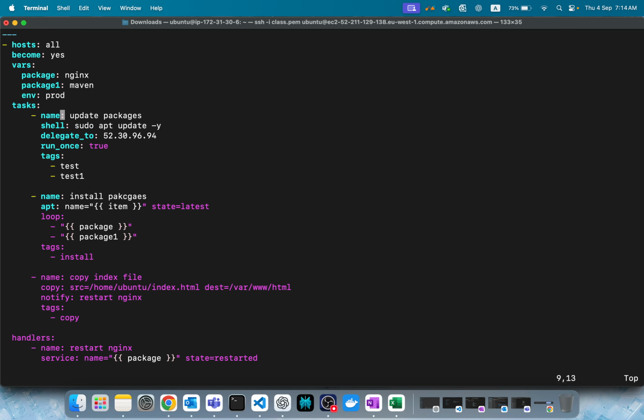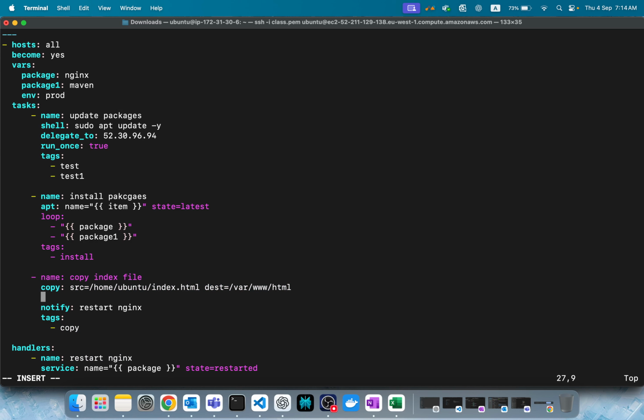So now I want to copy the file only when the env is prod. How to do it? Simple. when: env == prod. Sorry. That's it. Simple.